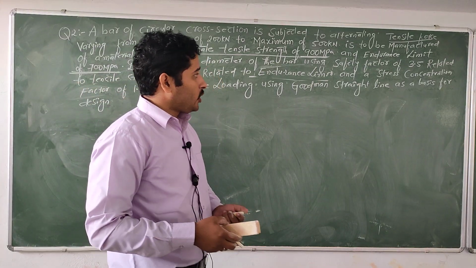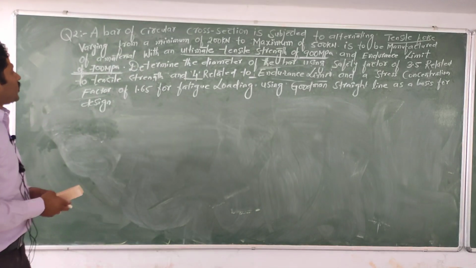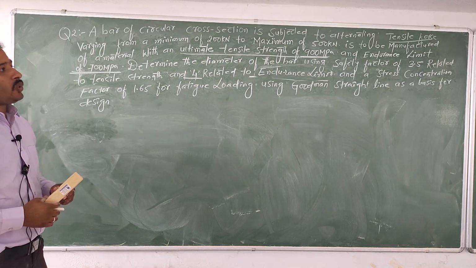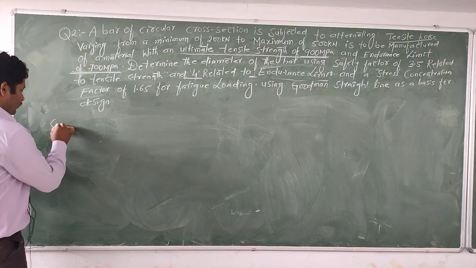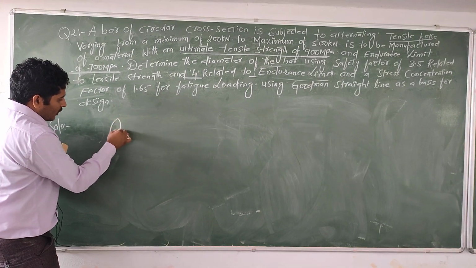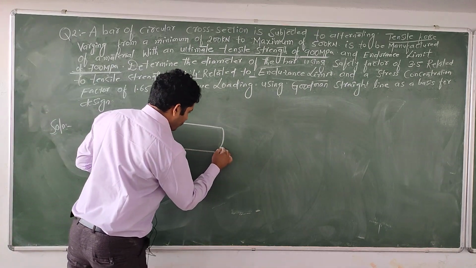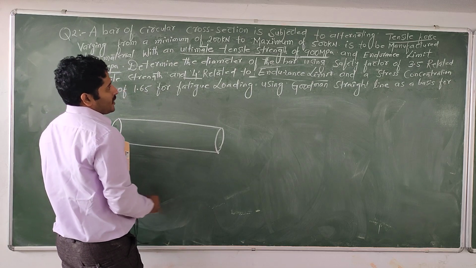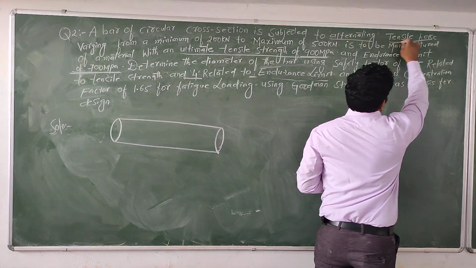So in these sessions, we are going to learn the second problem on the Goodman straight line equation. A bar of circular cross section is subjected to an alternating tensile force. So let us consider, I am taking the circular bar. On this circular bar, which force is acting? Alternating tensile force is acting.